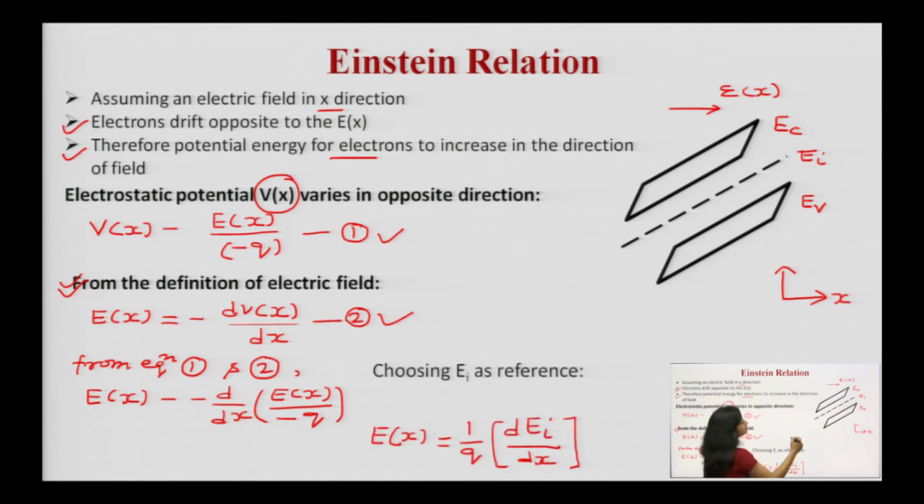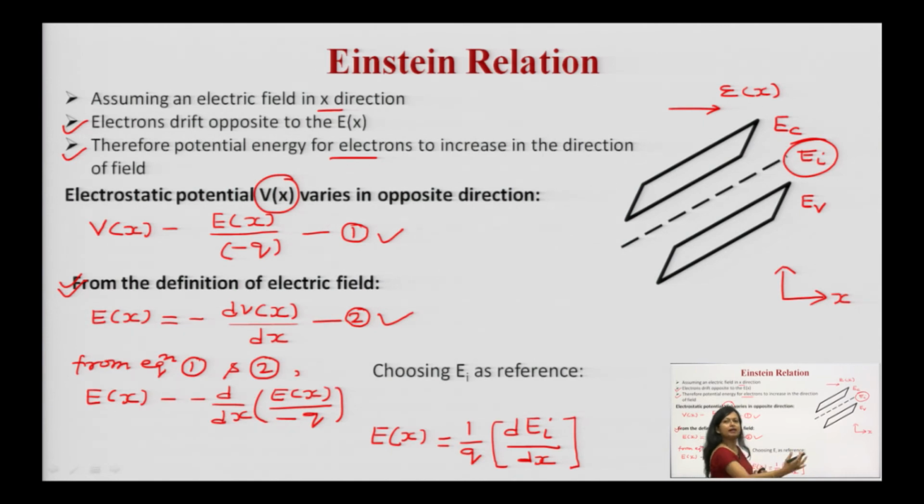Now, because you have to choose some particular value of the energy level in between the valence band and the conduction band, besides choosing any random value, let us take an intermediate value, and this intermediate value is represented by Ei. It means now Ex will be what? This is nothing but d by dx of this particular term. q is a constant, minus minus plus, so 1 upon q d upon dx of Ei.